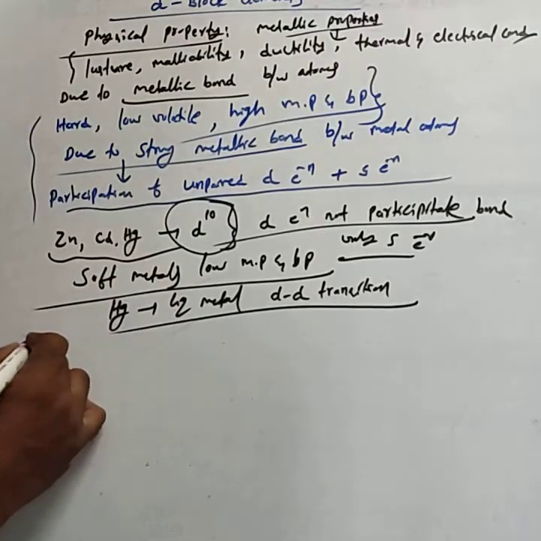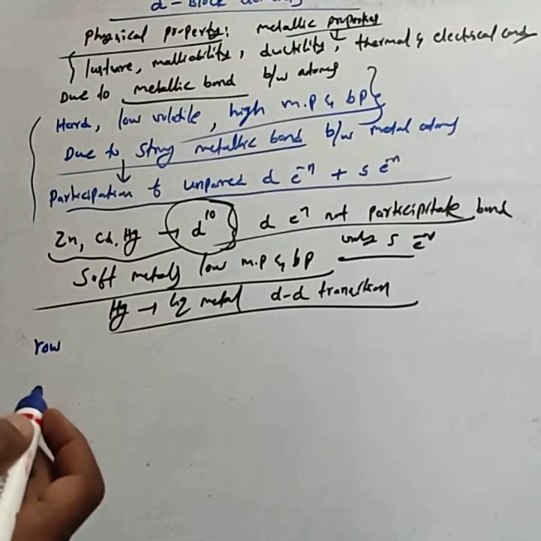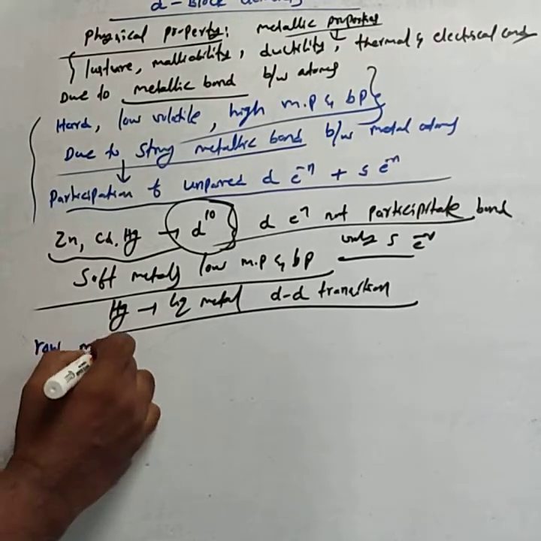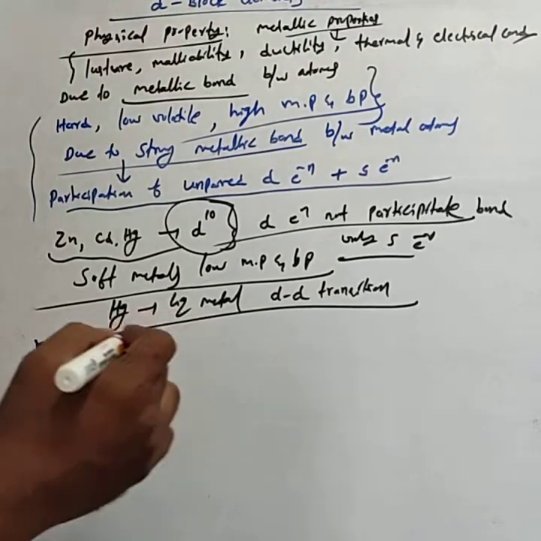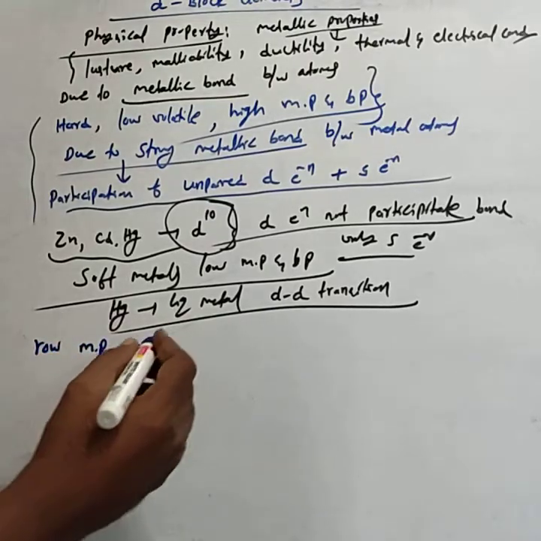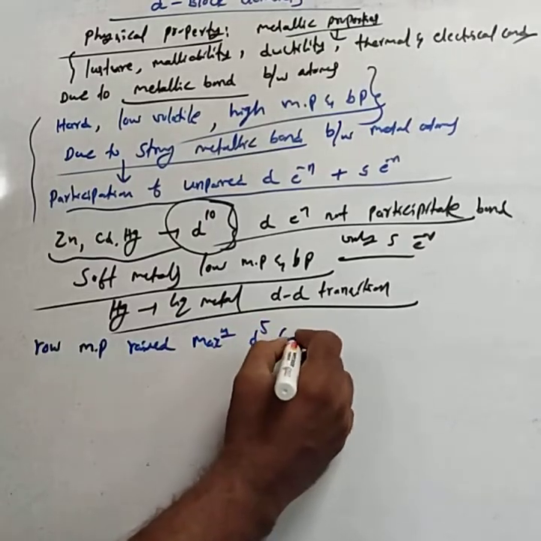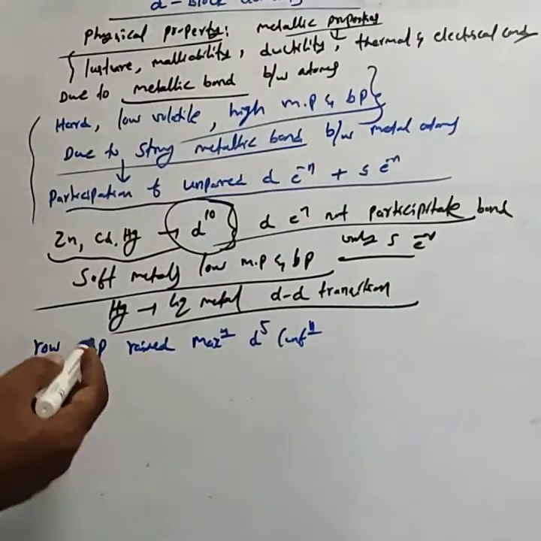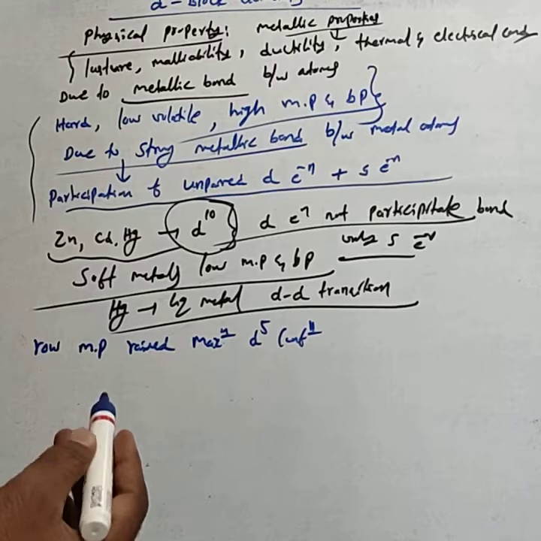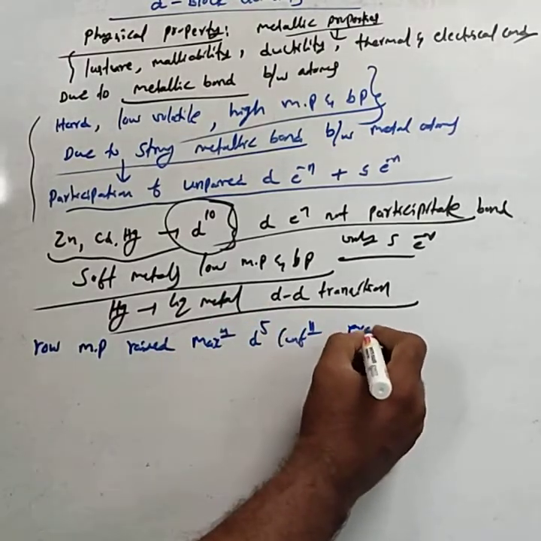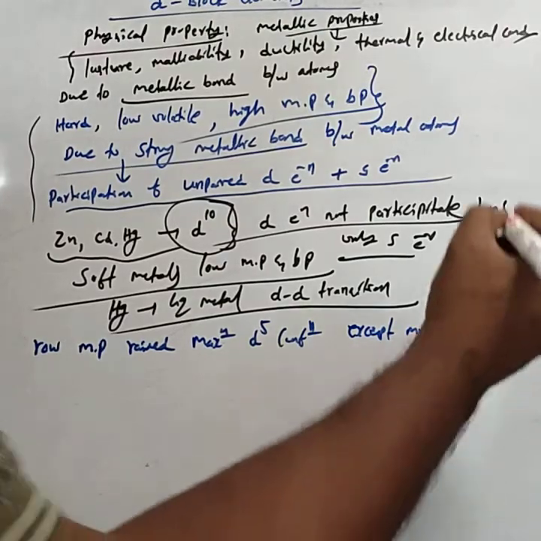Then, in any transition series, that is, the first transition 3d series, in any row, the melting points of these metals rise to a maximum at d5 configuration in either the 3d, 4d or 5d transition series. The melting point is maximum for the d5 configuration, except for manganese and technetium.